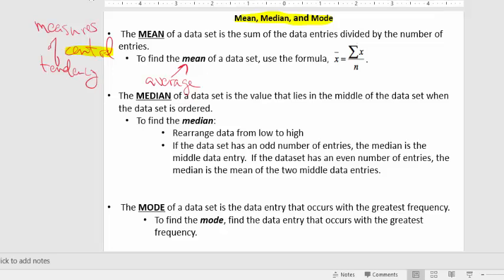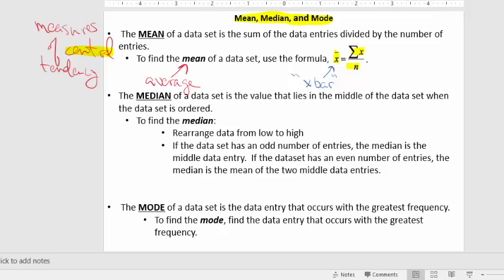So how do you find a mean? You add them up, right? Remember we had said that sigma means add up. So you add up all the x values, which are all the pieces of data, and then you divide by how many there are, which we had called n before, right? The total number of pieces of data was called n, and what we call the mean of a set of data is this x bar. That's the way you would read that. When you see this, you would say x bar, and x bar really just means the mean of a sample of data.